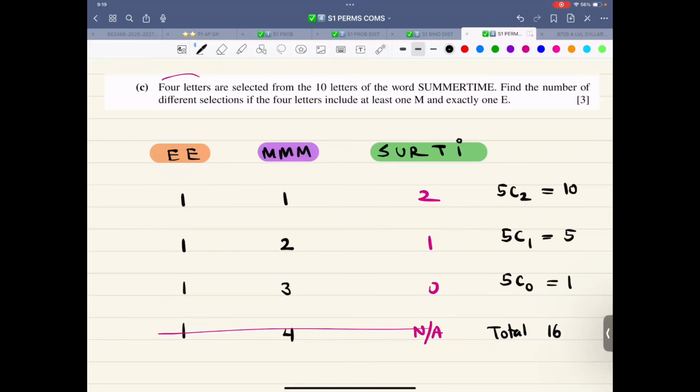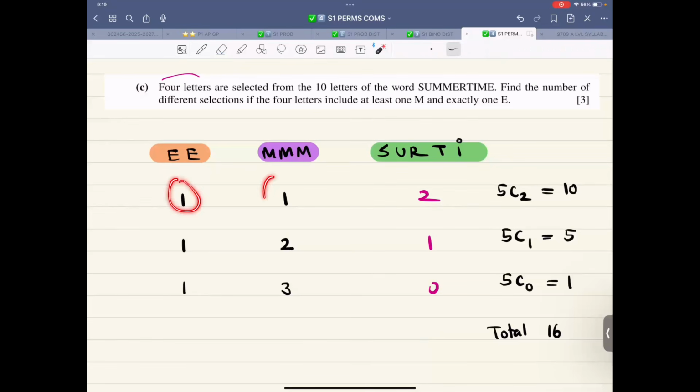Find the number of different selections if the 4 includes at least one M. So there are 3 M's. It could be 1M, 2M, 3M. The 4 was not applicable at all, so let me just remove this. Now, exactly 1E. 1E, 1M, 1E, 2M, 1E, 3M.